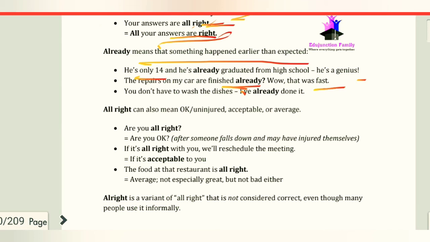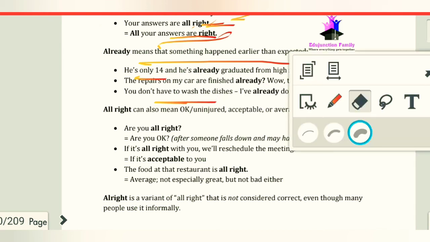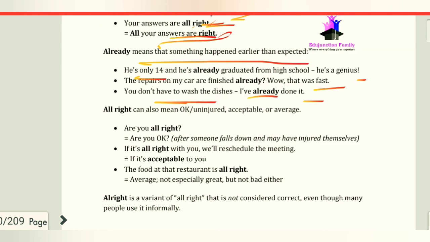Wow, that was fast. Now the next sentence is, "You don't have to wash the dishes, I have already done it." It means that the dishes were washed earlier than the expected time. And now we come to the next.